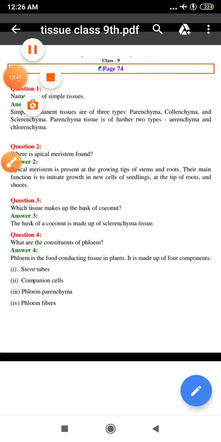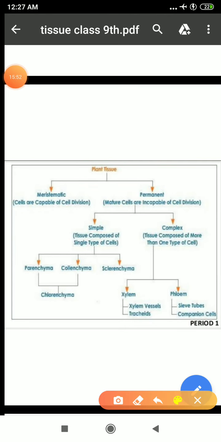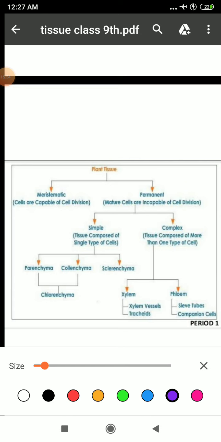Say yes, ma'am. So dear students, with this topic I finished part 1 of the chapter, that is plant tissue. If I want to give you a summary of the chapter, we have studied plant tissue, meristematic tissue, permanent tissue.